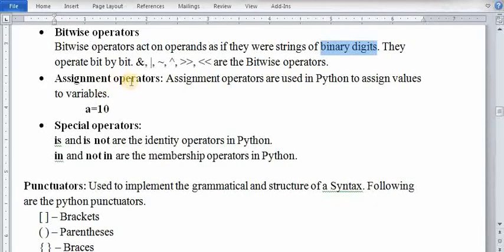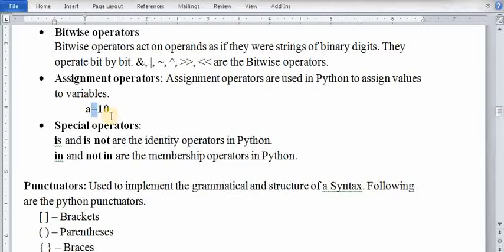Now the assignment operator. The assignment operator is used to assign a value to a variable. For example, here a equals 10. So equal is the assignment operator, and we are assigning 10 to a. This is how the assignment operator is used to assign values to a variable.